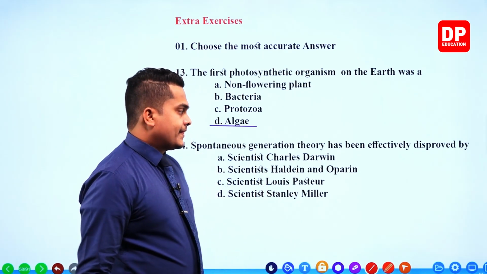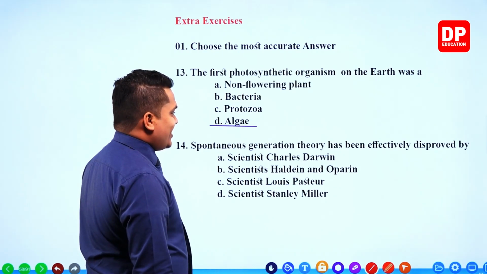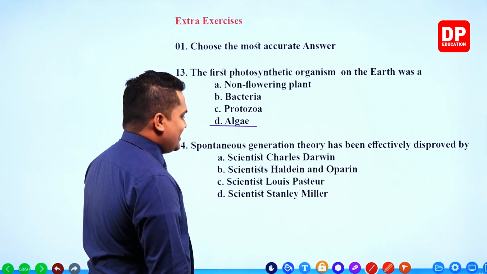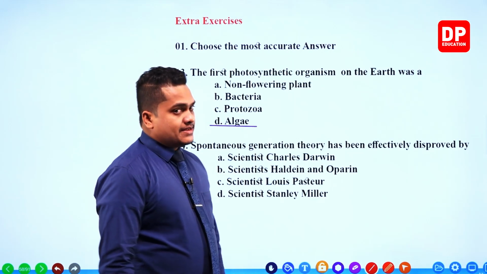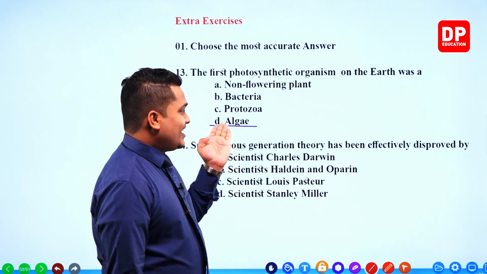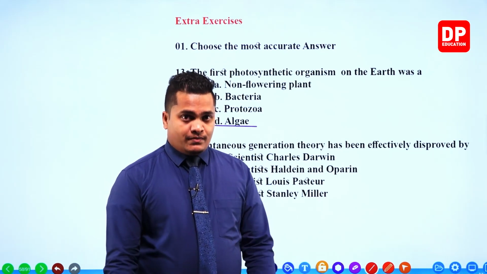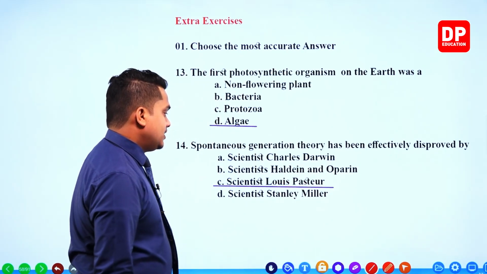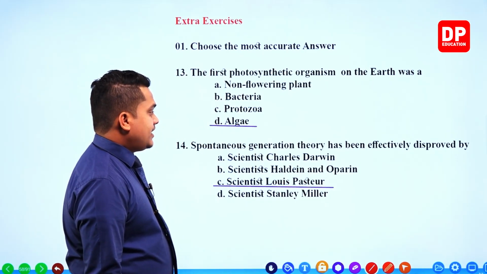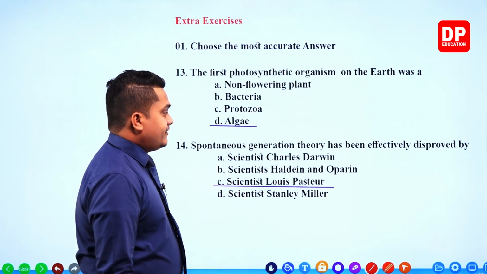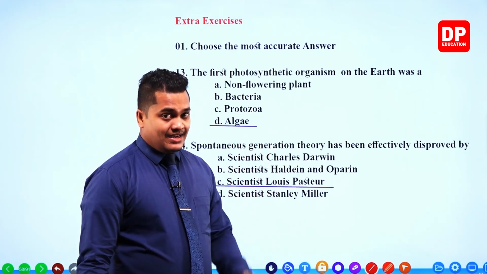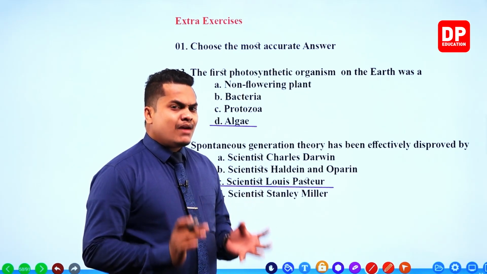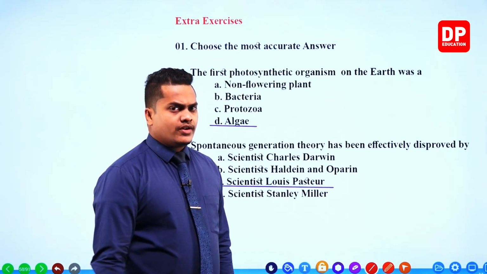Right. Spontaneous generation theory has been effectively disproved by. This is very simple, my dear children. In the earlier question also we discussed this, right? The spontaneous generation theory has been effectively disproved by the scientist Louis Pasteur. Louis Pasteur was the first ever to disprove this spontaneous generation theory scientifically. He did several experiments regarding this theory, and in that way he disproved the theory called spontaneous generation.